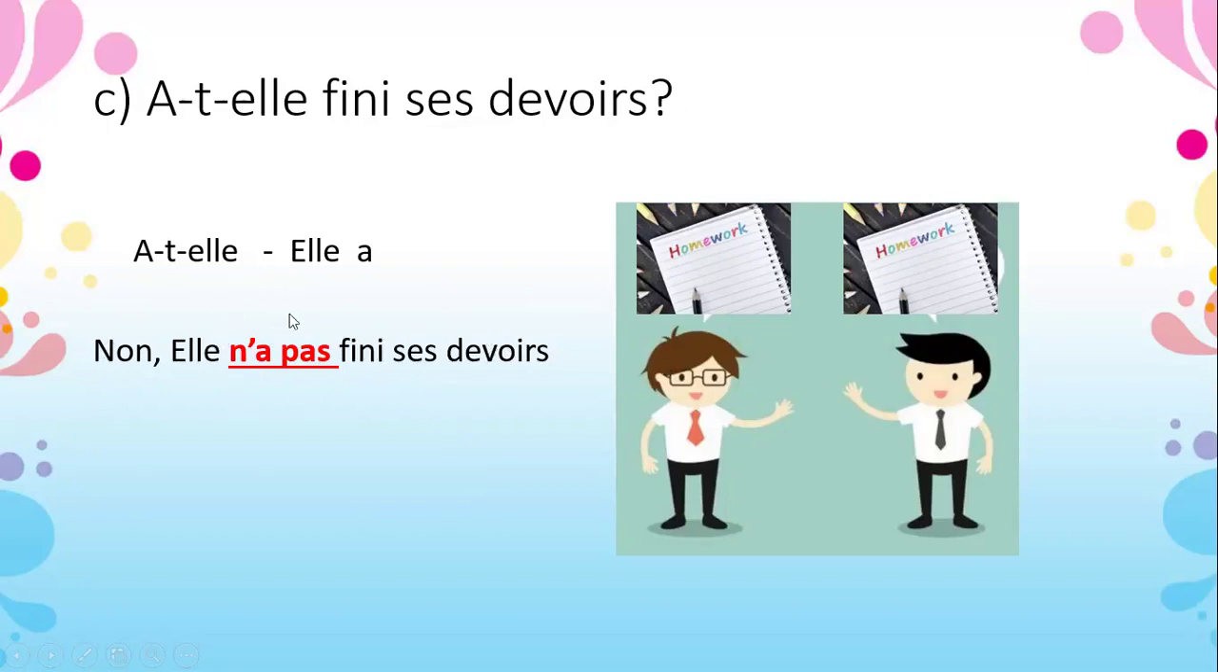Just remember the rule. You have to write NE before the verb and PAS after the verb. Here the verb starts with a vowel, so you should write N apostrophe. Elle n'a pas fini ses devoirs.